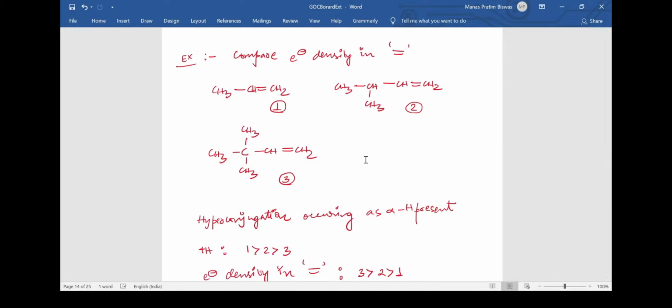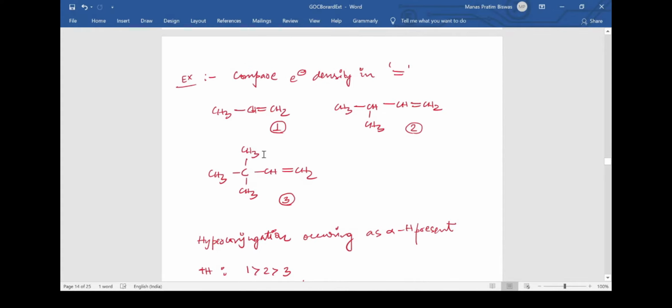Why? Because we have already understood that alkyl groups, although they provide inductive effect, the magnitude of inductive effect directly varies with the size of the alkyl group. Larger or bulkier the size of the alkyl group, more will be the plus I, or more will be the inductive effect. So from there we can conclude that this bulky alkyl group will give more plus I than 2 and then this 1.